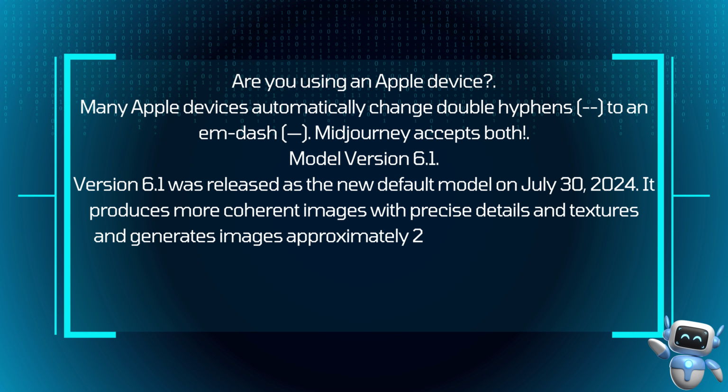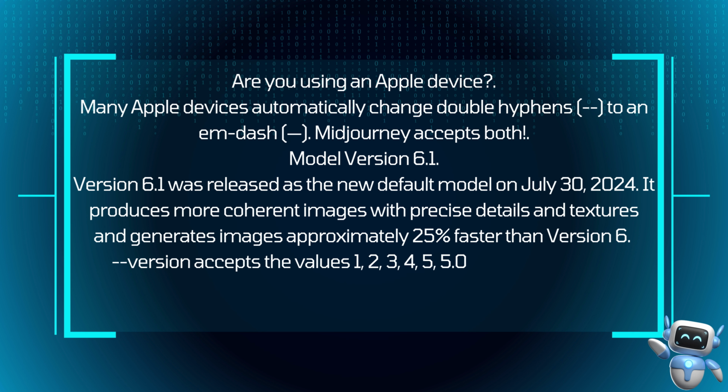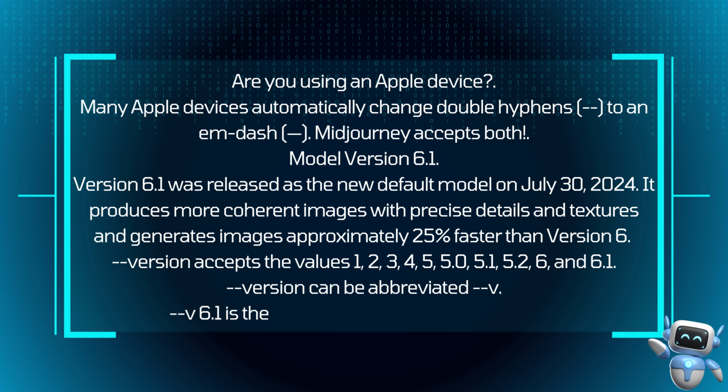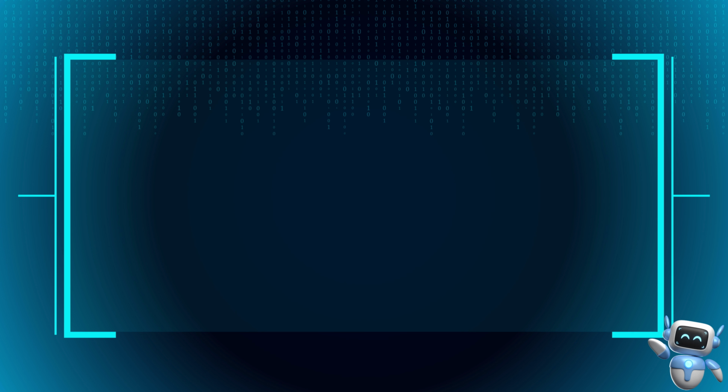Version accepts the values 1, 2, 3, 4, 5, 5.0, 5.1, 5.2, 6, and 6.1. Version can be abbreviated. V6.1 is the newest and current default model.